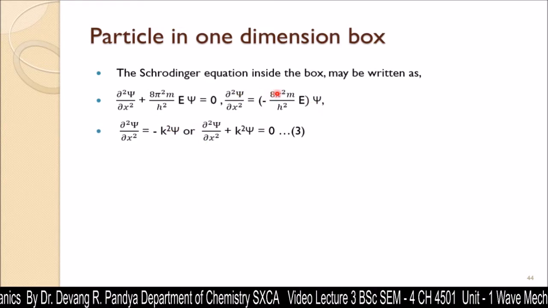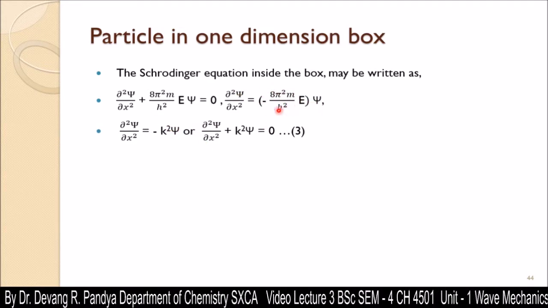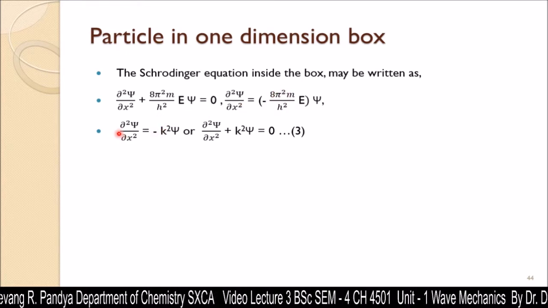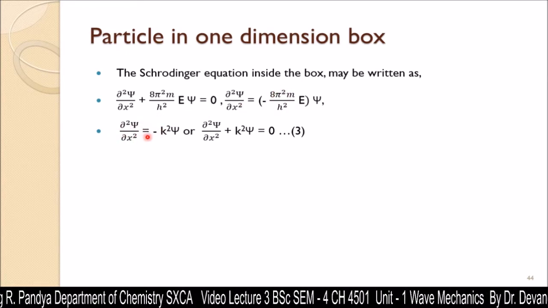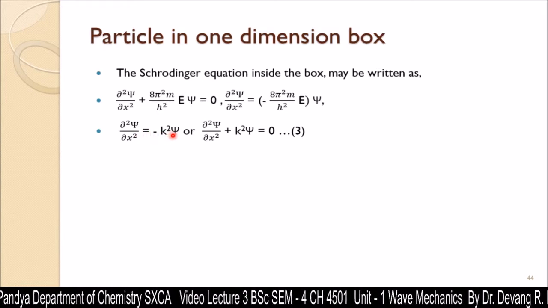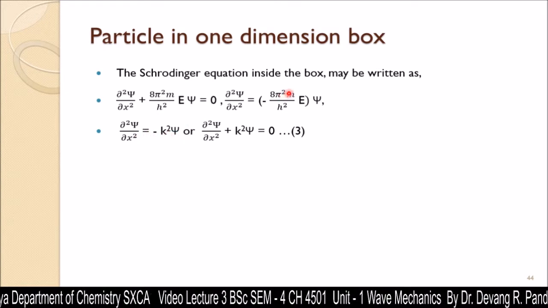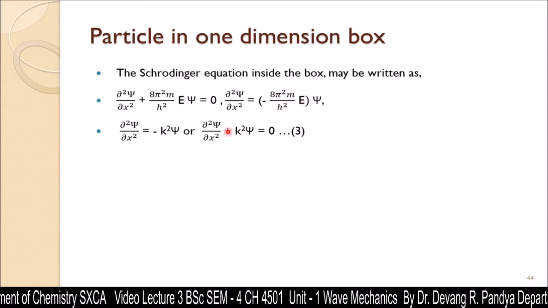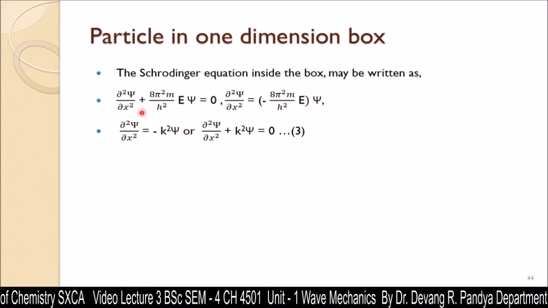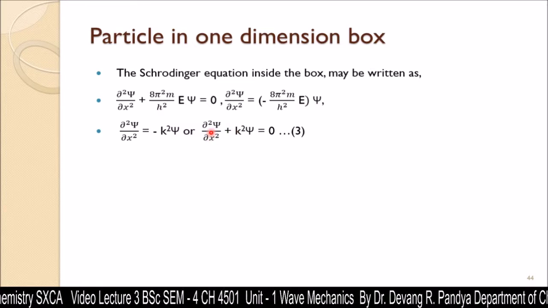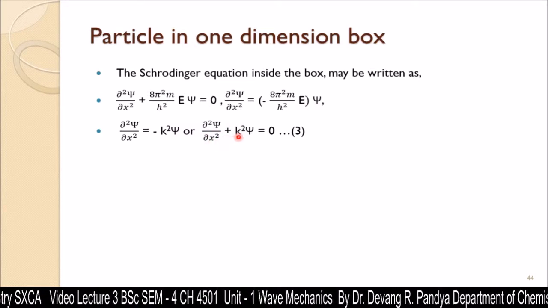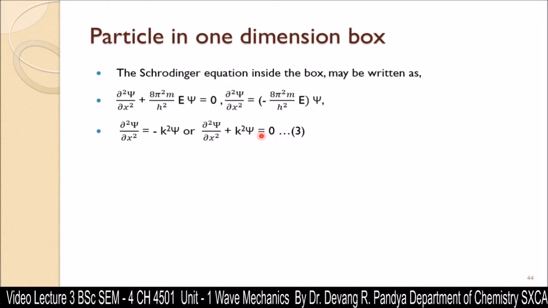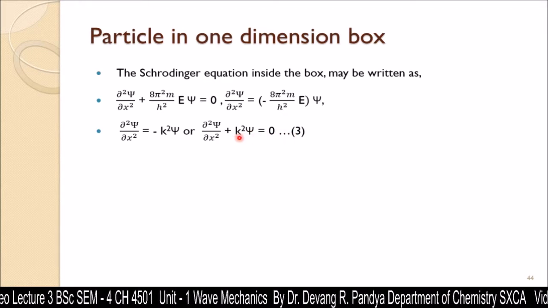Now if for this bracket we abbreviate it as k², then d²ψ/dx² is equal to minus k²ψ, where k² is equal to 8π²m/h² E. So if I keep this on this side, I can write d²ψ/dx² + k²ψ = 0. This is equation number 3, and you need to remember this equation number 3.